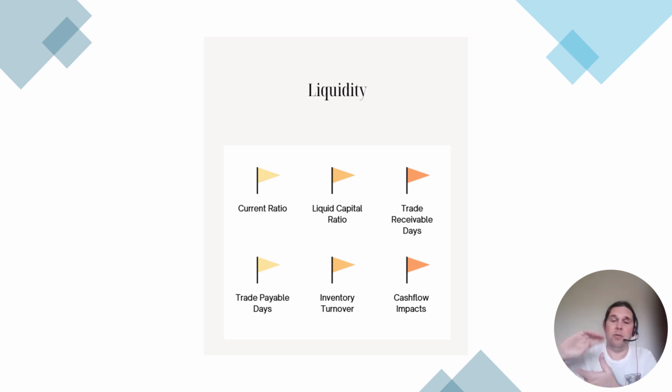So you've got to think about, are we relying on overdrafts, the cost of interest? Are we missing out on paying suppliers and the relationship issues or trade discounts we might lose out on? Are we not paying our taxes when they're due? Are we going to lead to legal implications? Are we over trading and therefore run out of cash and therefore cannot continue for the future? Are we not generating a return for our shareholders because we don't have the cash flow to pay them dividends? So liquidity is the bit that closes the business, not profits, because we don't have the money to do all of those things. We've got a major issue.